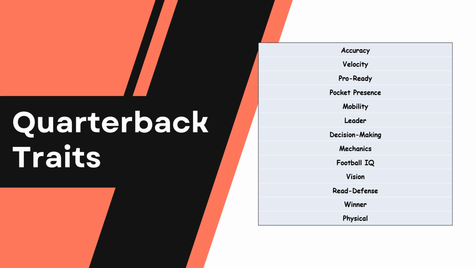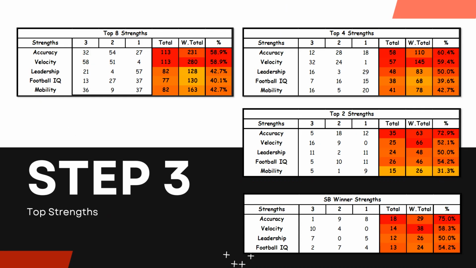So let's get right into the analysis for the quarterback traits. Let's start with our top 8 strengths. This is going to be at the top left. As you can see for the top 8 strengths, I'm going to show you how it says 3, 2, 1 up here at the top. So these are quarterbacks. You're going to see 32 here for accuracy.